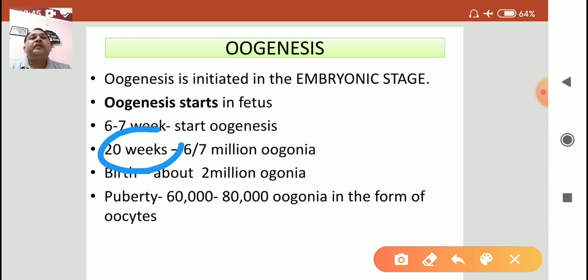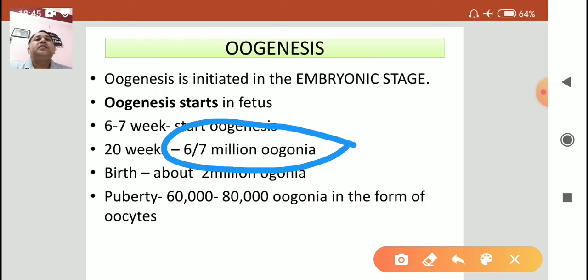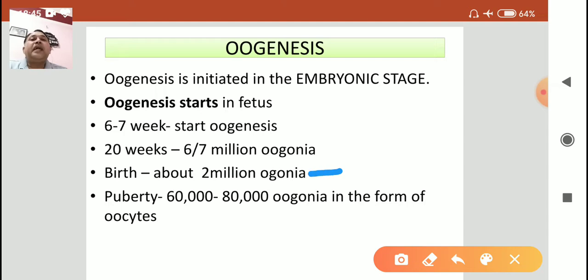Oogenesis occurs in the embryonic stage when the fetus is only about 6 to 7 weeks old, and up to the 20th week of the fetus there are 6 to 7 million oogonia. What is oogonia? We will discuss it later. 6 to 7 million oogonia are formed, but at the time of birth only about 2 million remain.